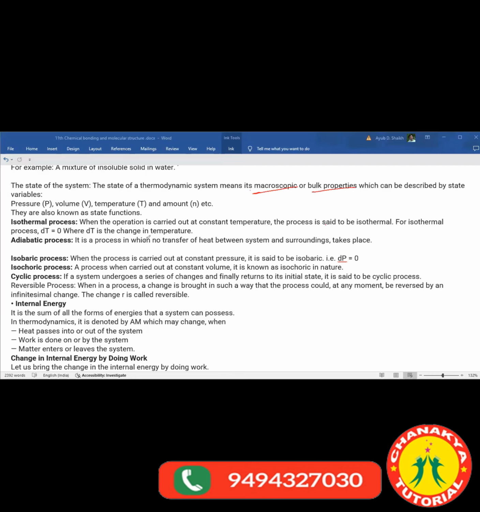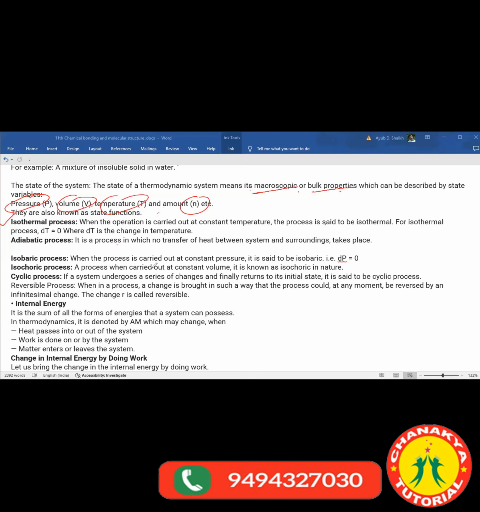The state of the system means what? The state of a thermodynamic system, its macroscopic or bulk properties, which can be described by what? State variables. What are the state variables or the state functions? First one is pressure, second is volume, third is temperature, and the amount n, right? So what are the state functions for the state of a system? Pressure, volume, temperature, and amount or quantity. So in that, the first one given to you is the isothermal process. What is the isothermal process?